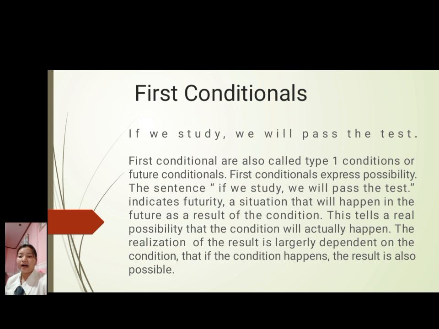So, first conditionals are sentences that talk about real and possible situations in the future. They are also called type 1 conditionals or future conditionals because they focus on what can happen if a certain condition is met. So first conditionals follow the structure: if plus present simple, will plus base verb. The example here is, if we study, we will pass the test. So the if we study is the condition and the result is we will pass the test.